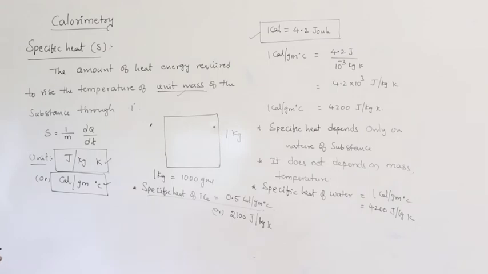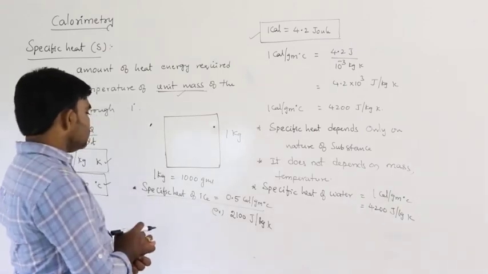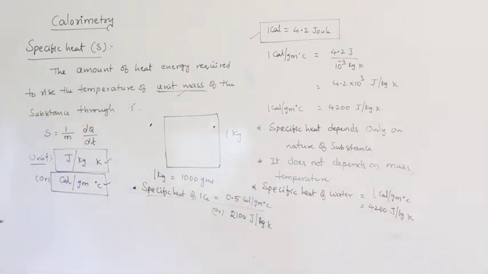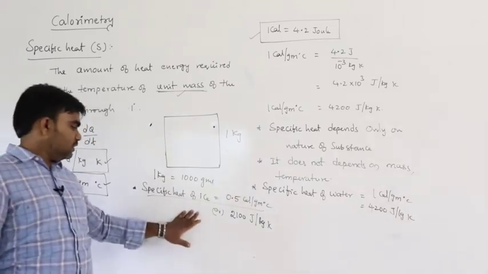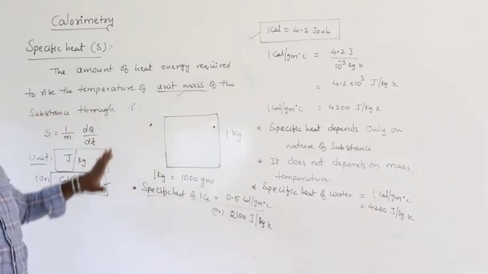2100 joule per kg Kelvin. So this is the specific heat of ice. This is the specific heat of water, and this is the specific heat of ice. So this is the definition of specific heat.